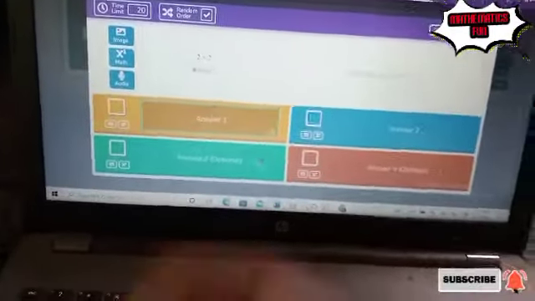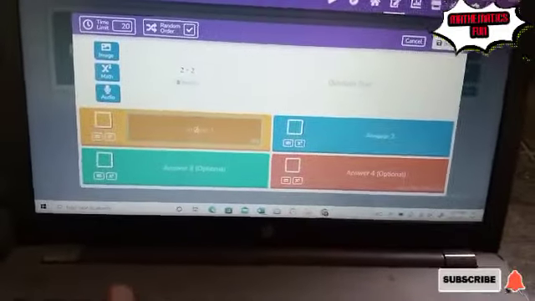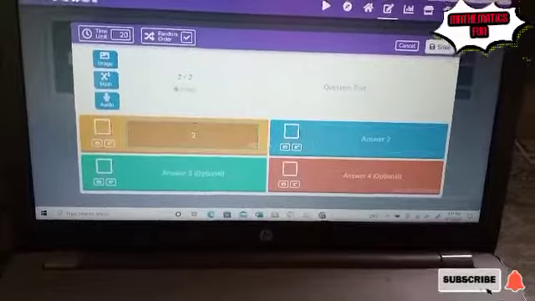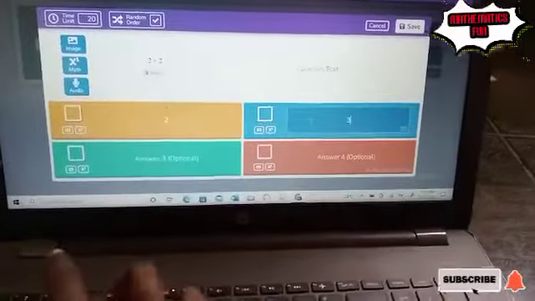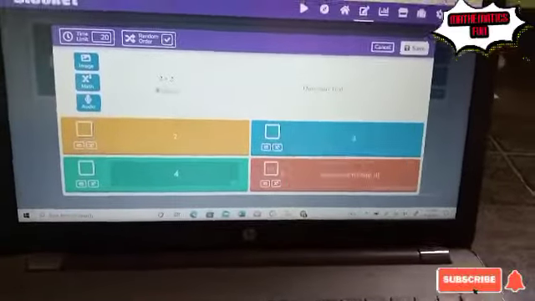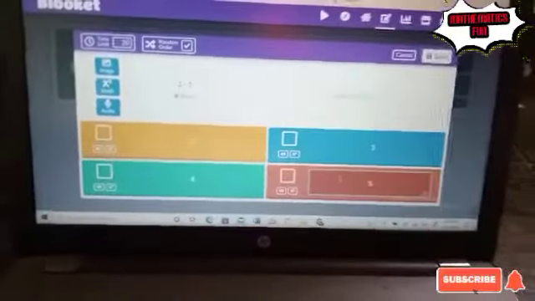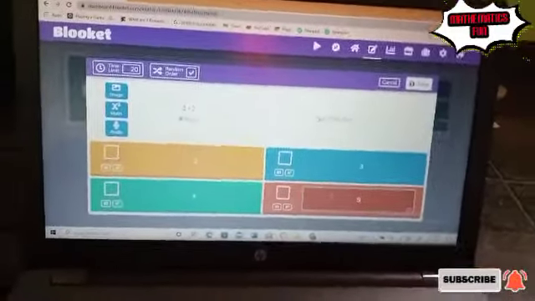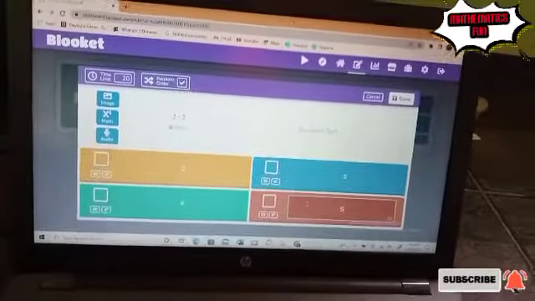Then you write the answers. These ones are different options. Like option 1, you can write 2. The next one, you can write 3. The next one, write 4, 5, depending on the options you want to give your students. So these are my options.